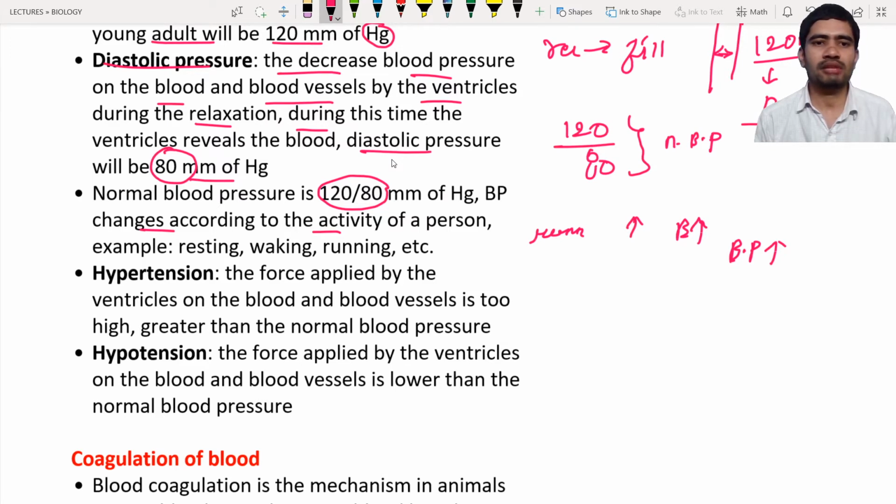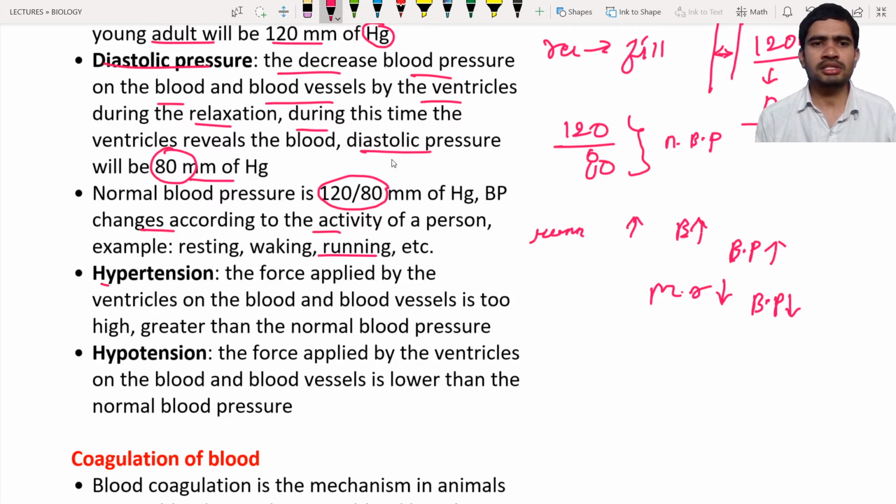If you are sitting peacefully at one place, your metabolic rate is going to decrease. If the metabolic rate of your body decreases, the BP decreases to the normal condition. So on and so forth, different conditions have different BP.